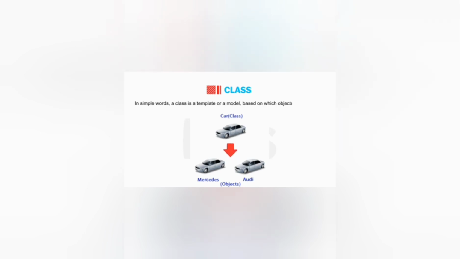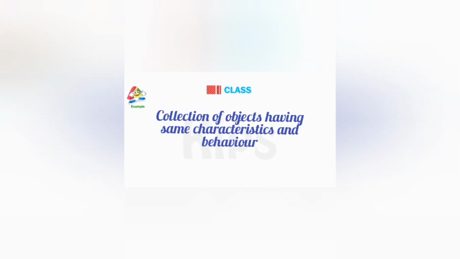Here each object can be named, based on which objects contain the same characteristics and behavior. Let us understand this through some examples. A class is a collection of objects which have the same characteristics and behavior.